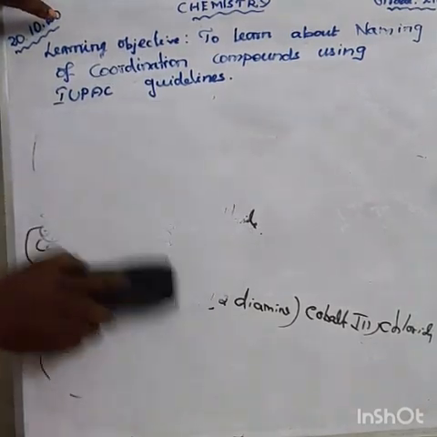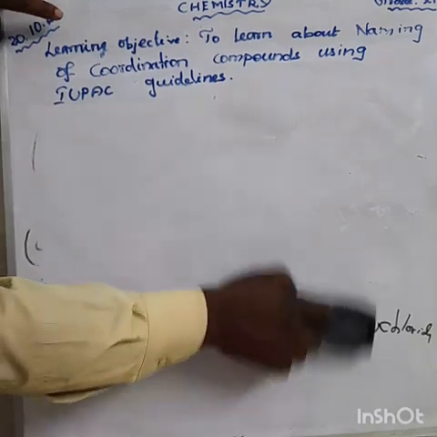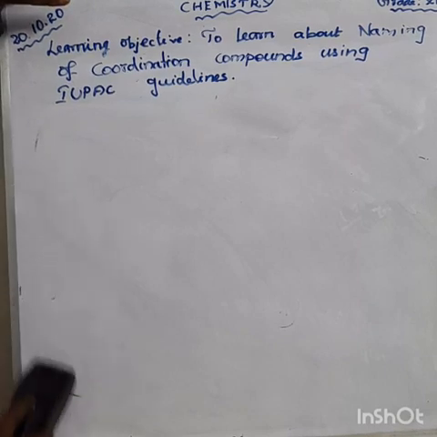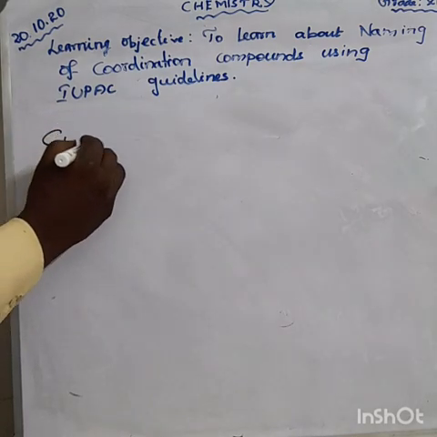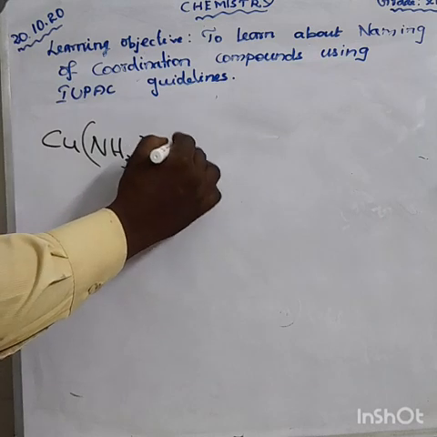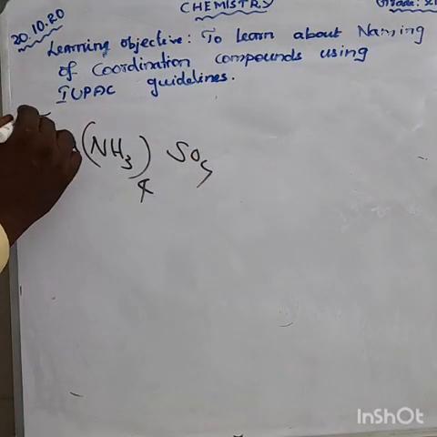The next one is [Cu(NH3)4]SO4. This is one of the complex.